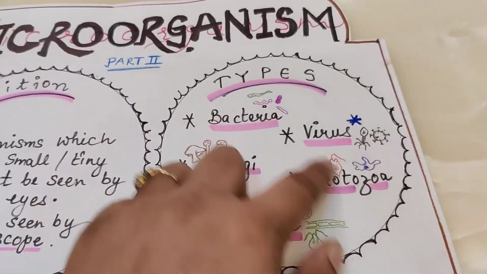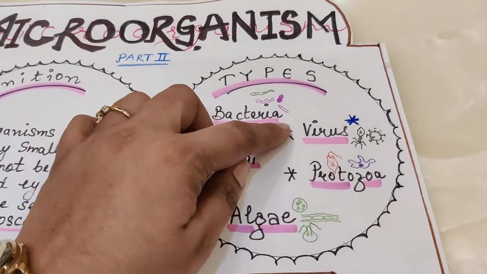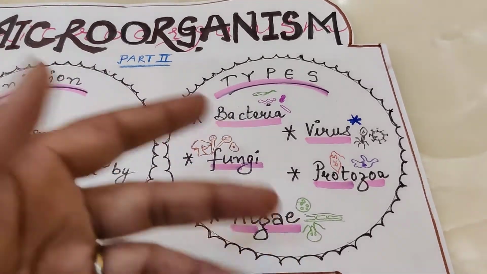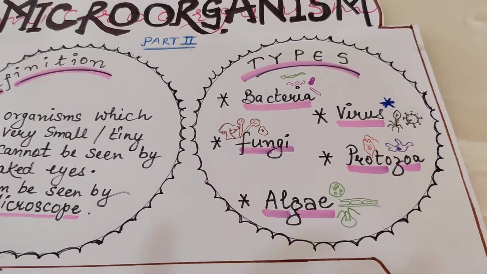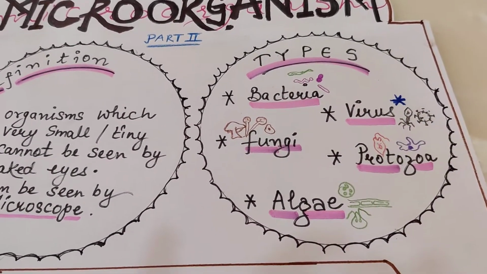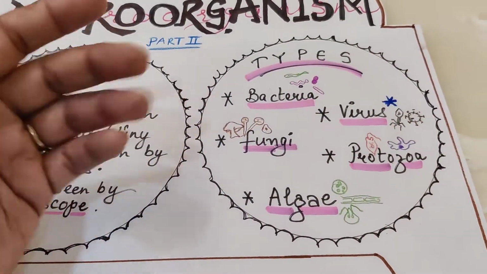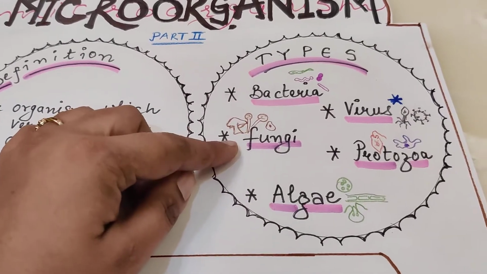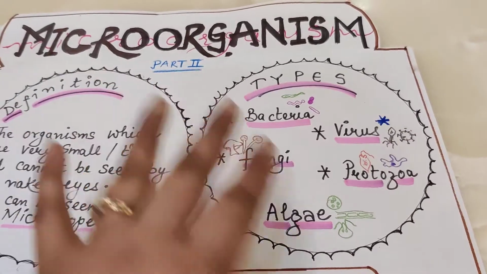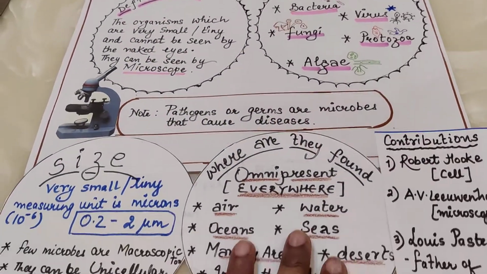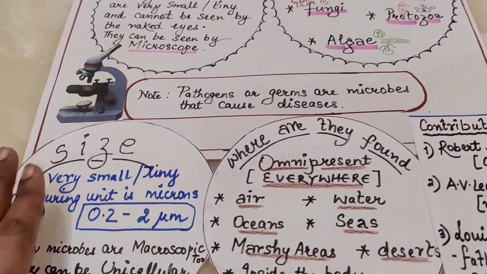The virus is the smallest of all. And you can see the COVID virus, it is so small, it is so thin. We will talk about virus in our next class because a lot of things can be discussed regarding this virus, and this is the most happening topic of today's time, 2020. And fungi, we are seeing it and we are using it. They are helpful also, harmful also, and we will take up the other things. Where are they present? Omnipresent, everywhere.